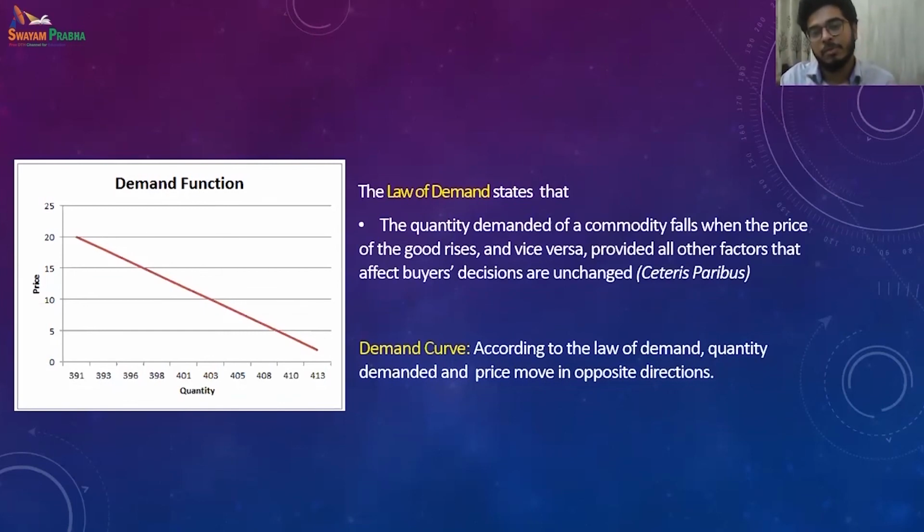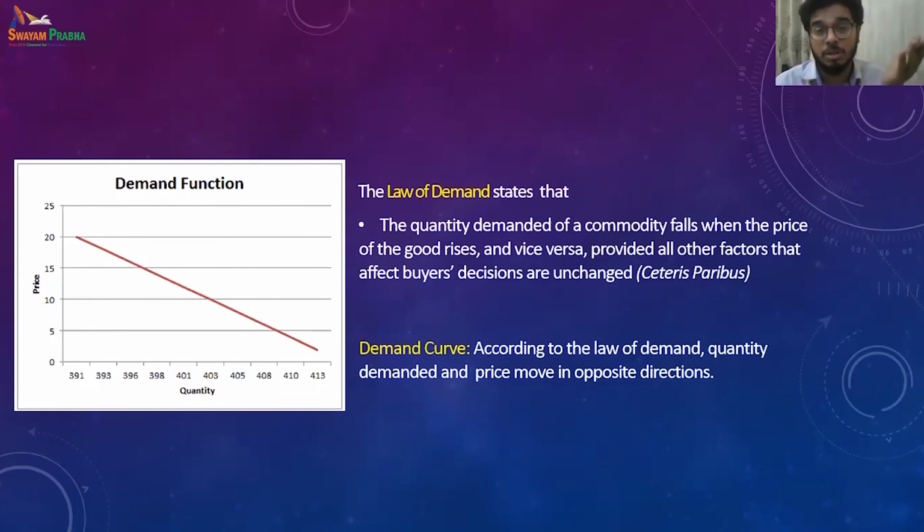So the demand for a commodity depends upon the price, but there is one condition: everything else remains constant. That is called ceteris paribus. Everything else means the price of any other commodity, the income, the weather condition, the choice, everything else remains constant. So just the price changes, and we see how much the quantity changes. It has an inverse relationship. Naturally, when price rises, quantity demanded falls, and when price falls, quantity demanded rises.